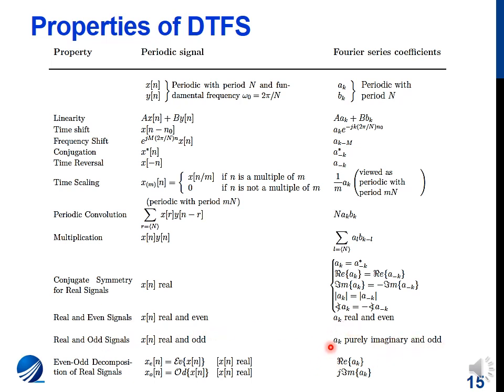Over here, ak includes both the magnitude and the phase. It's not the magnitude of ak. And even and odd decomposition of real signals: xe of n is the even part of x of n and xo of n is the odd part of x of n. The final property is Parseval's relation, which is going to be explained on the next slide.